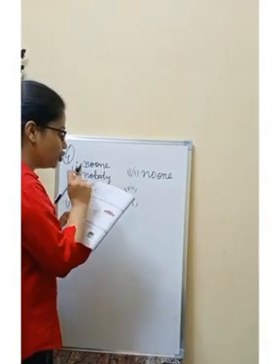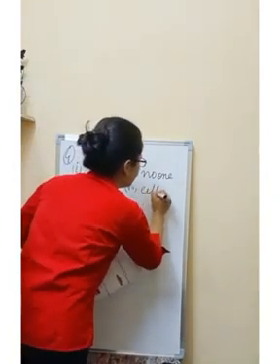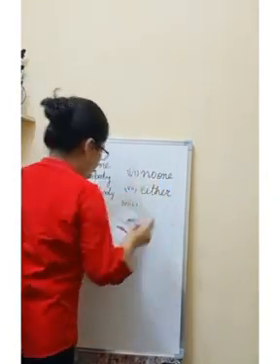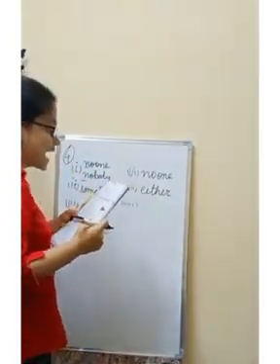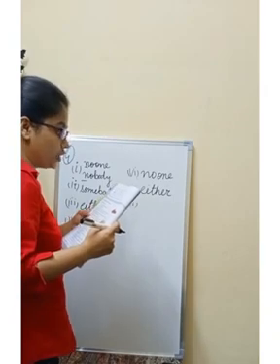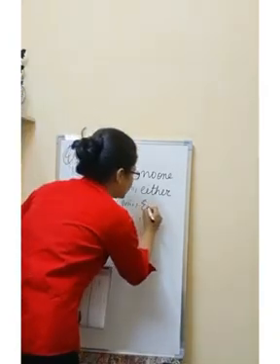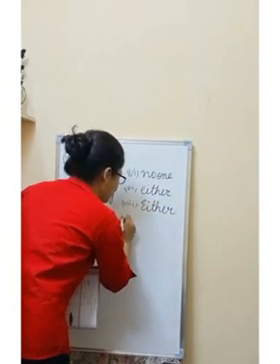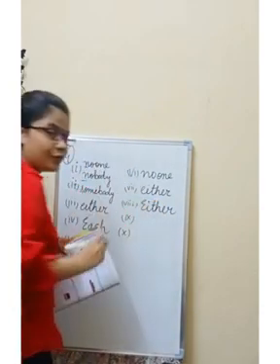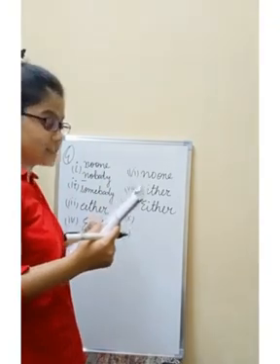You can do either of the two questions, right? Next is, either of these two roads will take you there, right?